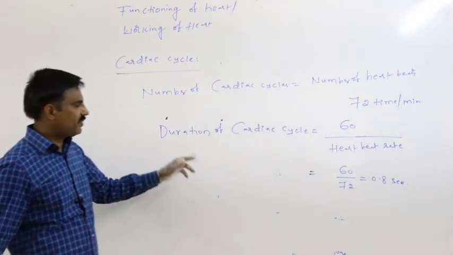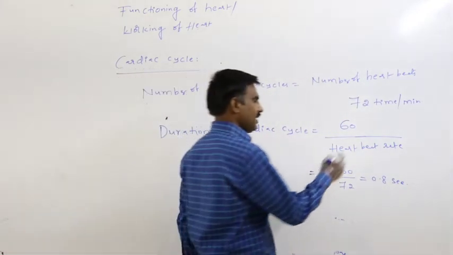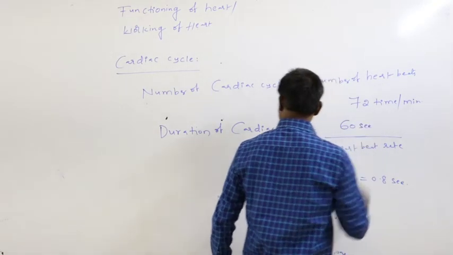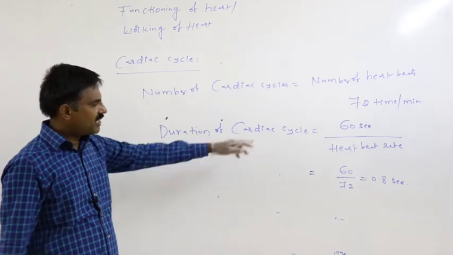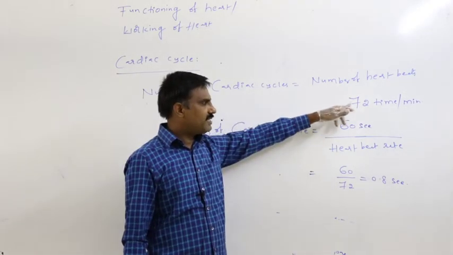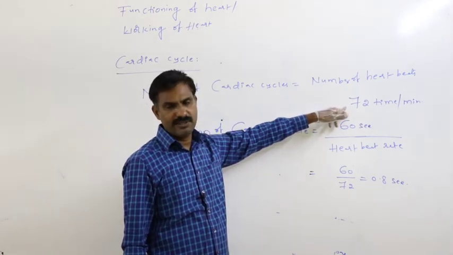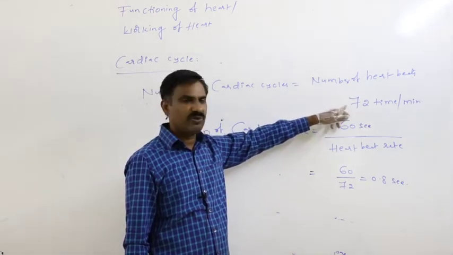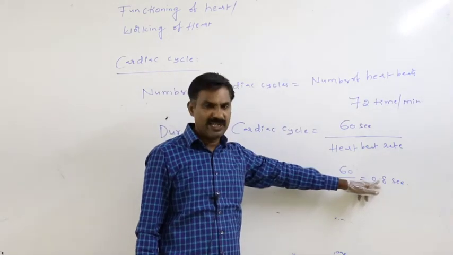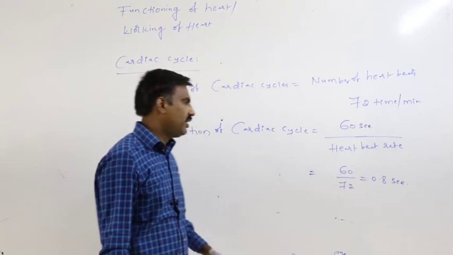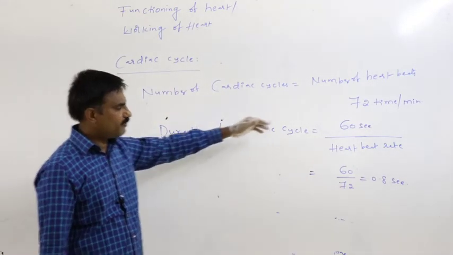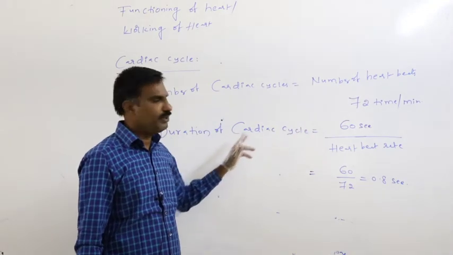Here the 60 is 60 seconds. So the duration of the cardiac cycle is equal to 60 seconds divided by the heartbeat rate. If the person is at rest and the heartbeat is 72 times per minute, then the duration of the cardiac cycle is 0.8 seconds. So whenever the heartbeat rate is given, by using this principle we can easily calculate the duration of the cardiac cycle.